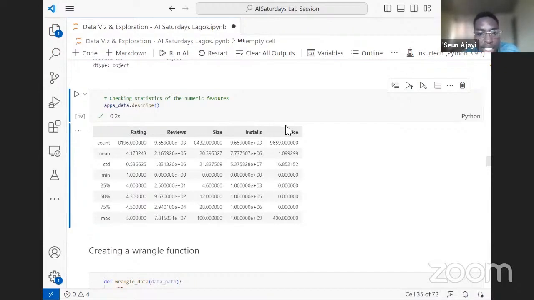The mean of the rating is about 4.17, and the median is about 4.3. The size column has a mean of about 20.4 and a maximum of about 100. So on Google Play Store, the biggest size of an app in this data set is 100 MB.